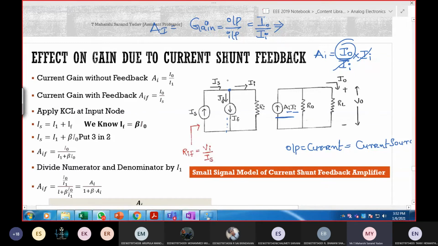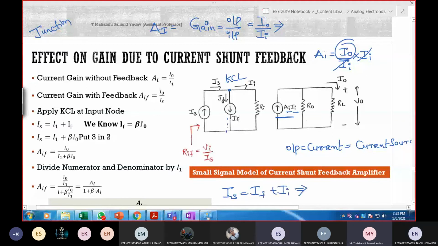So at input, KCL or KVL? KCL, sir. Node or junction? Junction. Two or more branches means junction. So sum of currents entering is equal to currents leaving. So IS is entering, IF plus II.